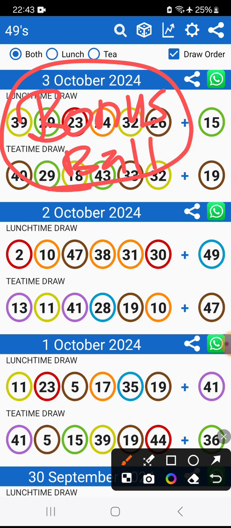So I'll just give you the numbers. So tomorrow our bonus will be on these numbers: